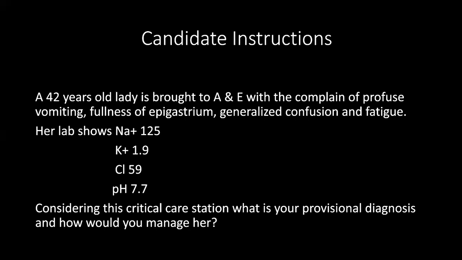There are also types, like depletional and dilutional. Osmolarity, if it is between 270 to 290, is considered normal. If it is less than 270, it is hypoosmolar.